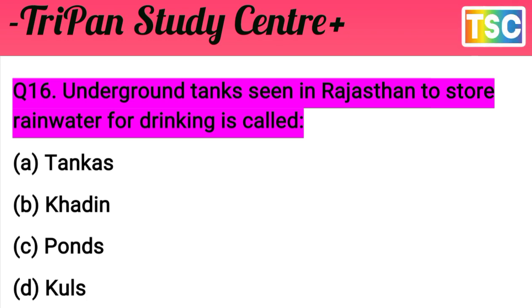I give you a few seconds to test your knowledge first of all. You must have thought of your answer. Let's see what the answer for this question is. That's an important question for the exam. The underground tanks in Rajasthan to store rainwater for drinking are not called kuls, not ponds, and not khadin. The answer is clearly tankas. A tanka is a groundwater tank in Rajasthan used to store rainwater for drinking. So option A is correct.